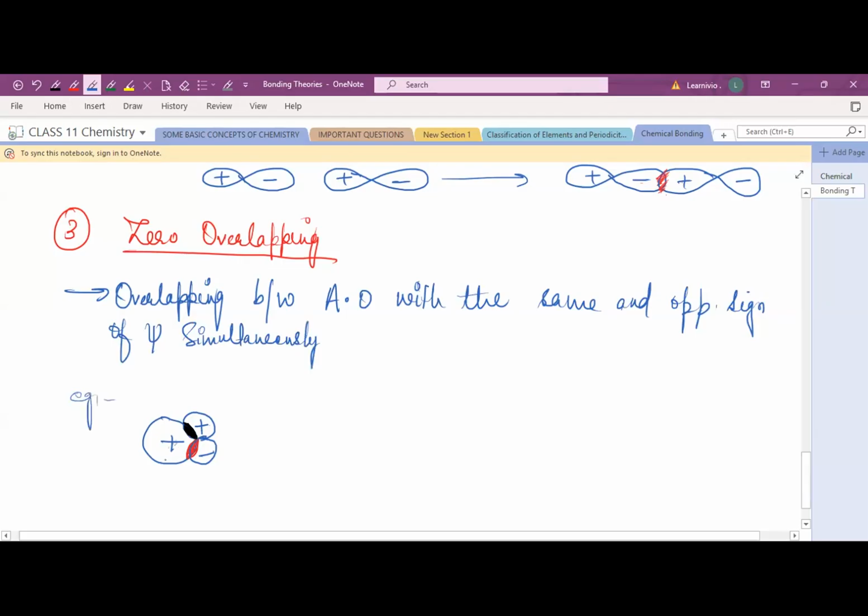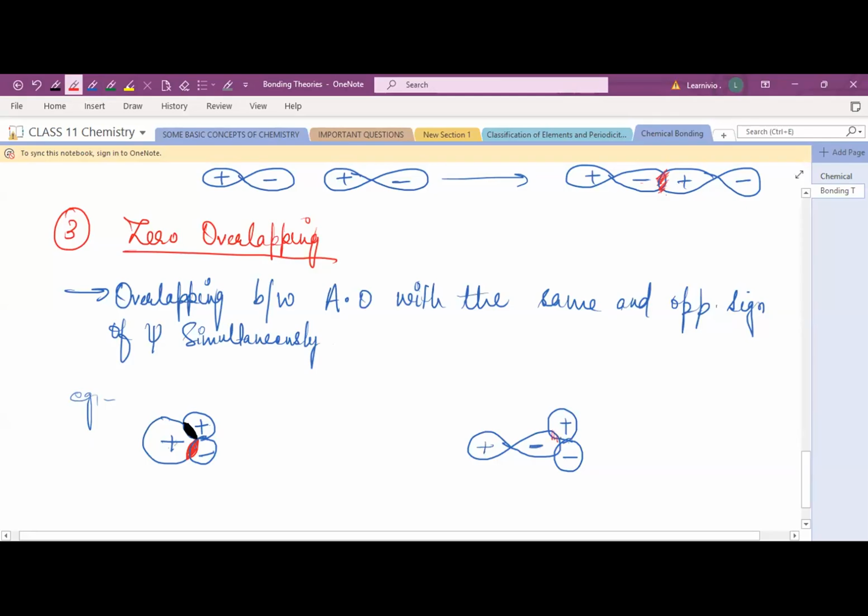Similarly, if we take S and P, the bond formation overlapping between S and P, that's the case. The first one is an S orbital and this is a P orbital. For example, if we take both orbitals as P orbitals, suppose this is your px orbital and this is your py orbital. The alignment will be towards the y axis. So this is your plus, this is your minus, plus and minus. In the same case, you can see this minus and plus. These are the opposite sign.